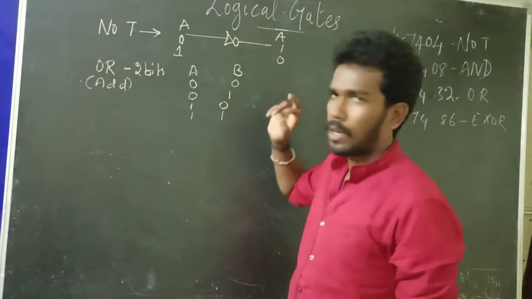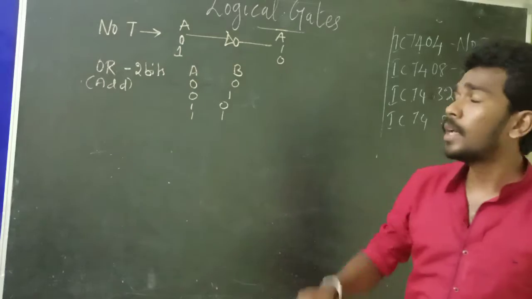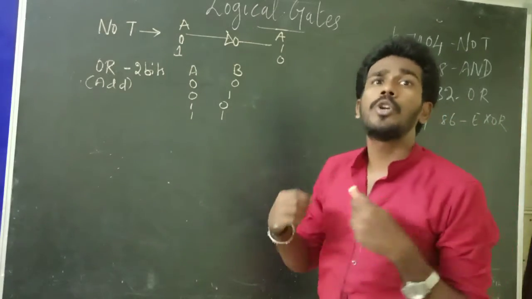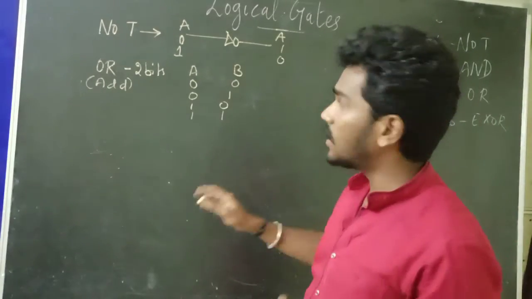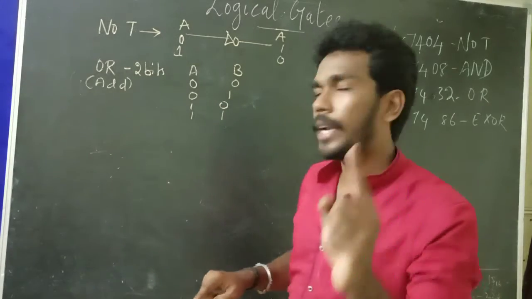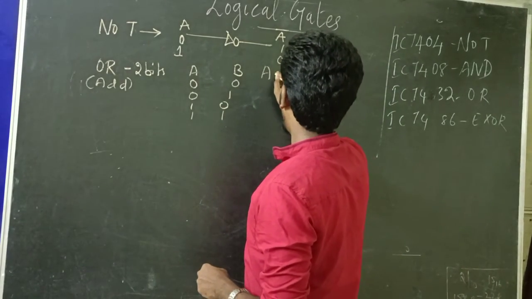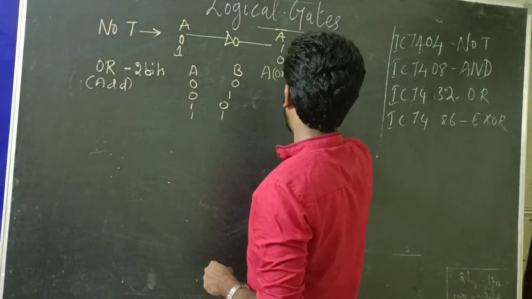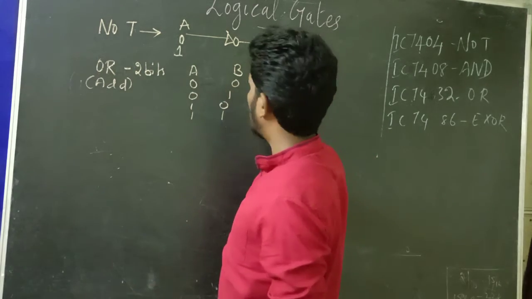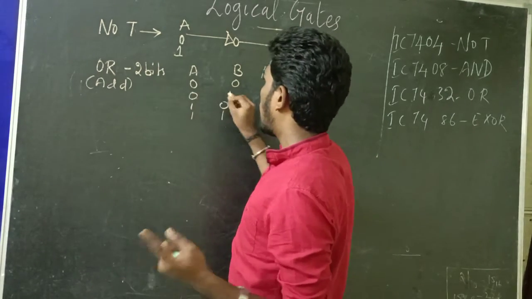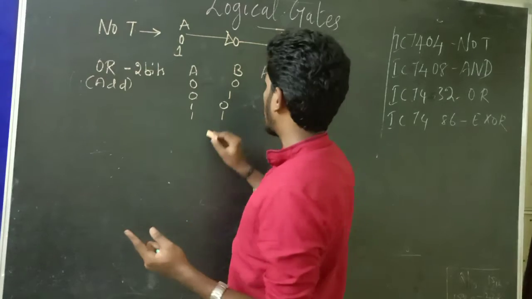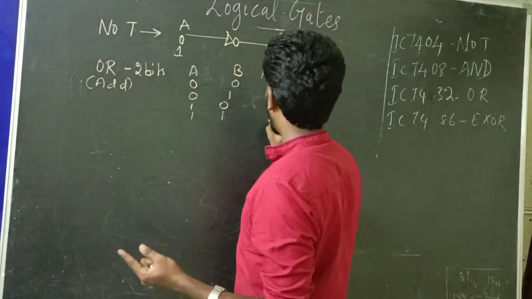1 means on. You're on in the particular circuit, in a particular IC chip. 0 means you're not switching on the particular circuit. So the logic is, if any one of the inputs is true, you get an output. If A and B are both off, you get 0. If one is on, you get the output as on. If one is on, or both are on, you get the output 1.